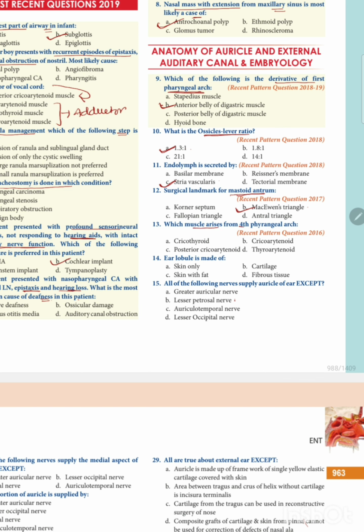Which muscle arises from the fourth pharyngeal arch? The cricothyroid muscle. The ear lobule is made of skin and fat. All of the following nerves supply the auricle except: the greater auricular nerve supplies, lesser petrosal nerve does not supply, auriculotemporal nerve supplies, lesser occipital nerve supplies. Which one is the correct answer? Lesser petrosal nerve.